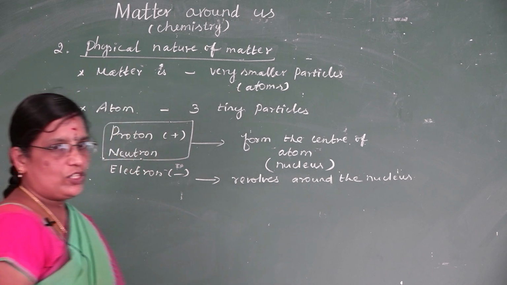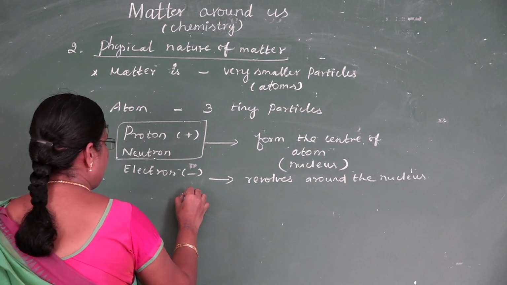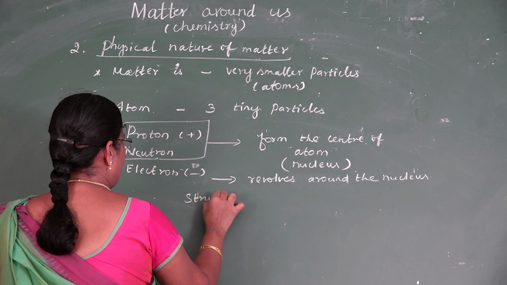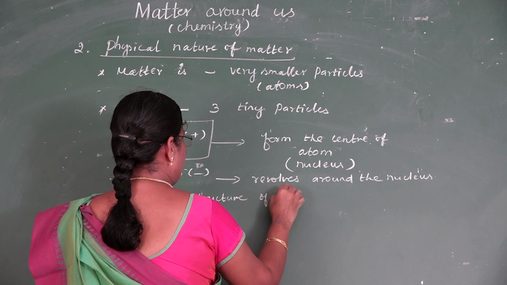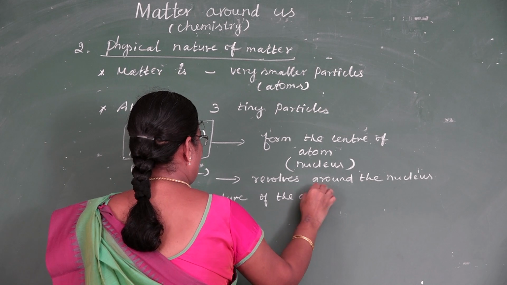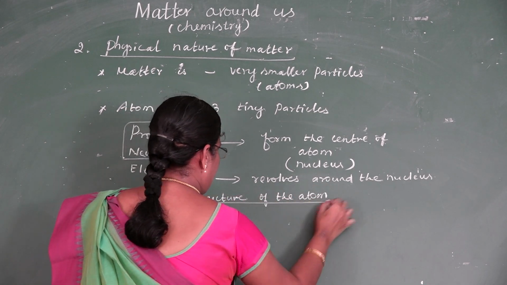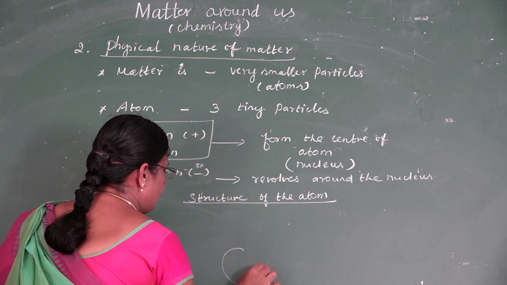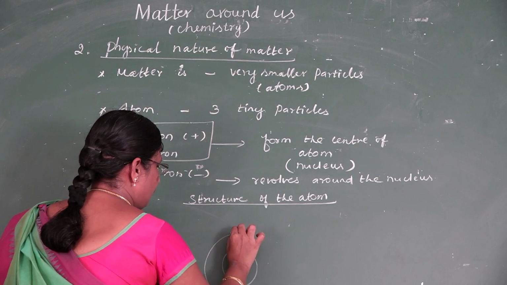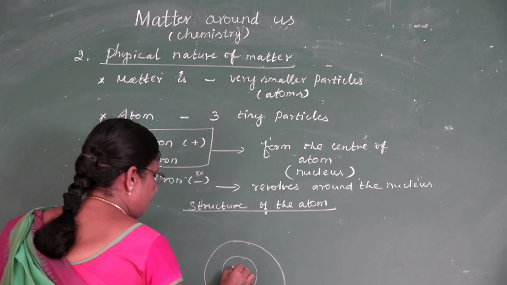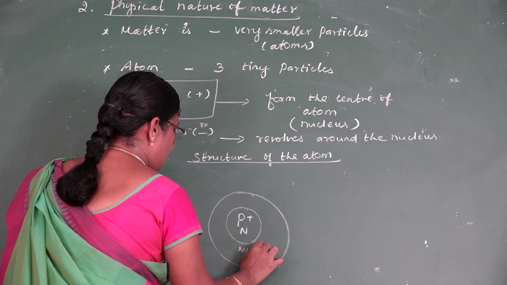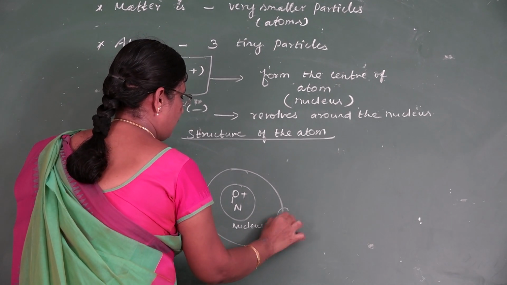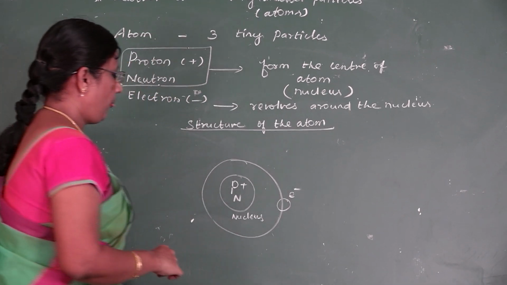Now let us see the structure of the atom. Proton, neutron, nucleus, electron.